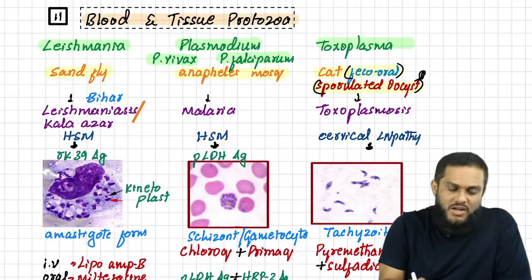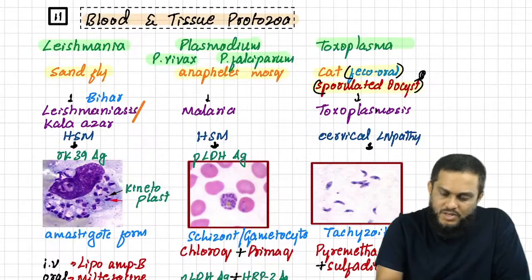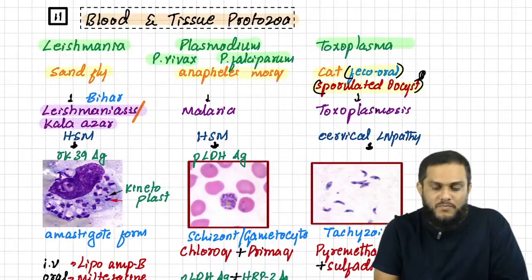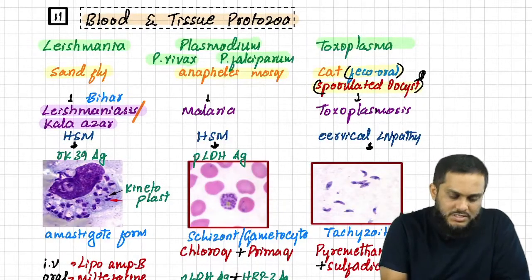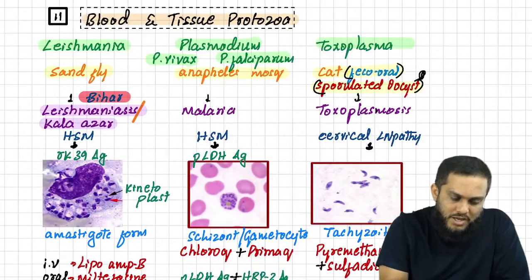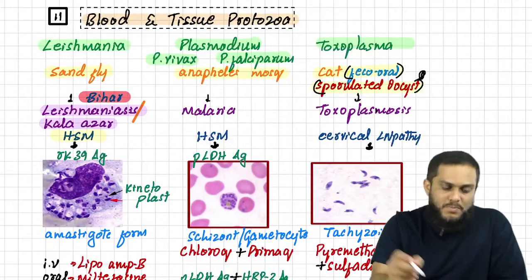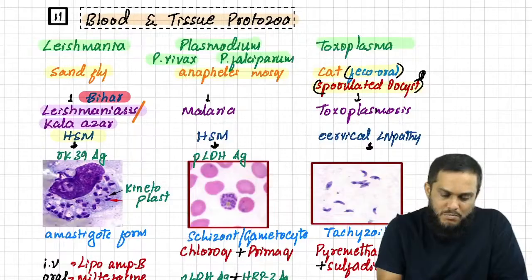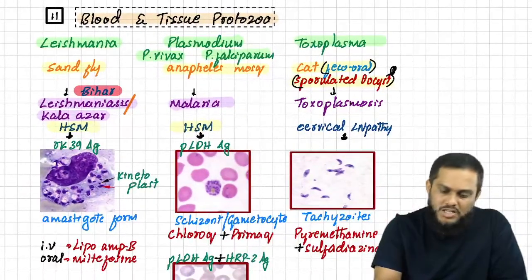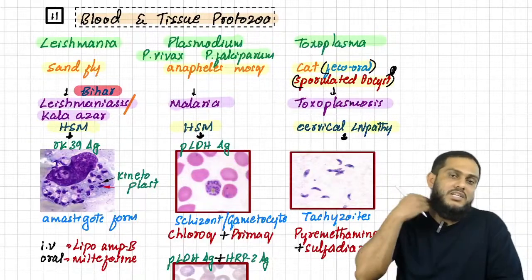Now, Leishmania causes leishmaniasis, which is also known as Kala Azar, most commonly seen in Bihar. It manifests with hepatosplenomegaly. Plasmodium causes a disease known as malaria, again manifesting with hepatosplenomegaly. Toxoplasma causes toxoplasmosis, again manifesting with cervical lymphadenopathy, that is enlargement of the lymph nodes in the neck.